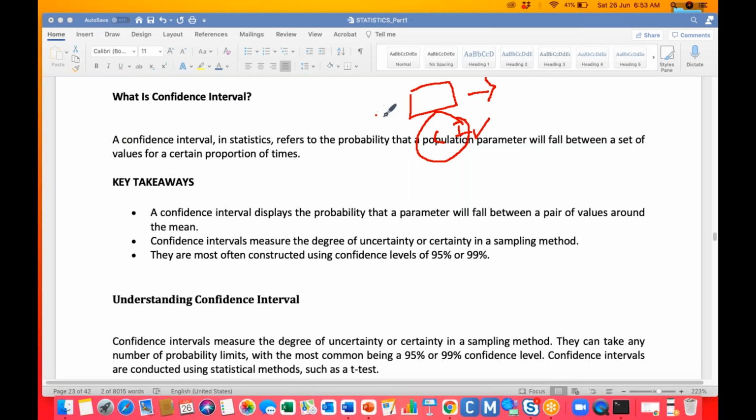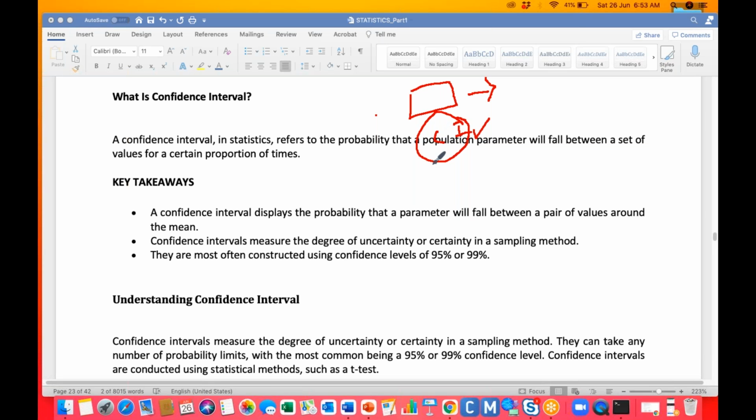So you have the sample data. I want to find out the population data as well. I want to find out the population parameters. I calculated only sample parameters. After I calculated the sample parameters, I want to calculate the population parameters.